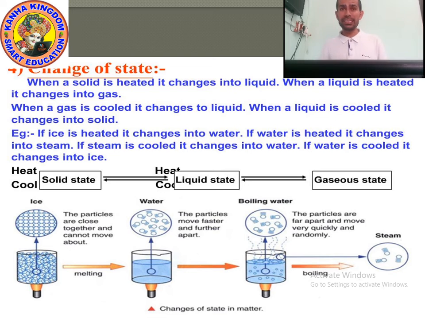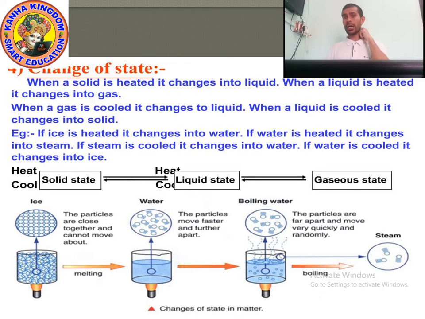When a liquid is heated, it changes into gas. And when a gas is cooled, when we decrease the temperature, it changes into liquid. When a liquid is cooled, it changes into solid. If you heat the solid, then it will change into liquid.